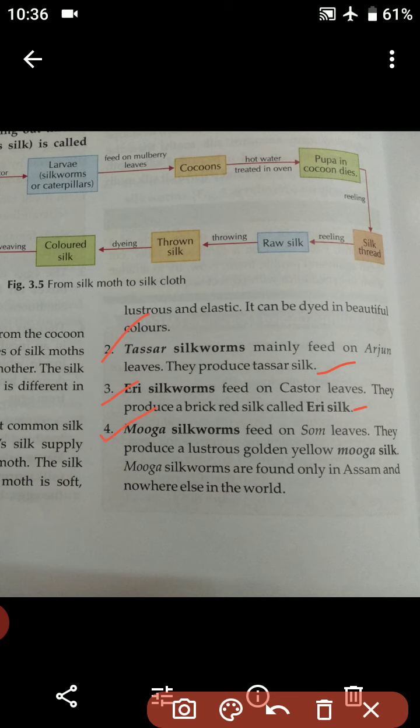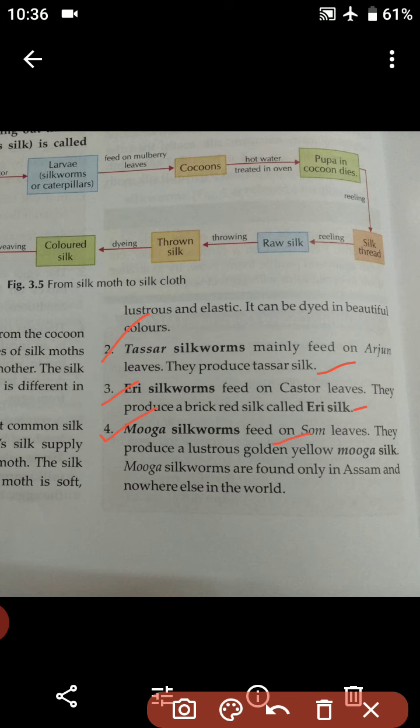So the last one is muga silkworm. So students, muga silkworm feed on the som leaves, okay students? Som is the name of a tree. They produce a lustrous golden yellow muga silk. So students, they produce a lustrous, that means a shiny golden yellow muga silk.